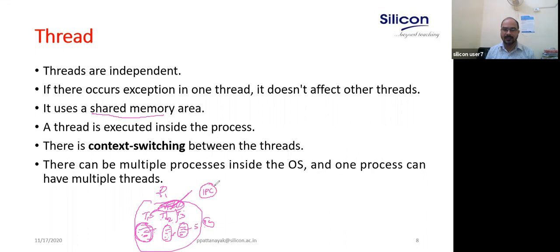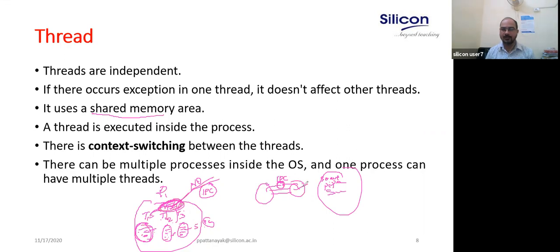For communication between threads, no IPC is required. IPC means inter-process communication, which we discussed in the previous class. In case of multi-processing, you have to establish connections, that is IPC. Various IPCs are there. Examples of IPC are socket, pipe, shared memory, semaphore. You have to create that IPC, and through this IPC they can communicate. So process communication is done through IPC. Here no IPC is required because threads can use the shared memory.